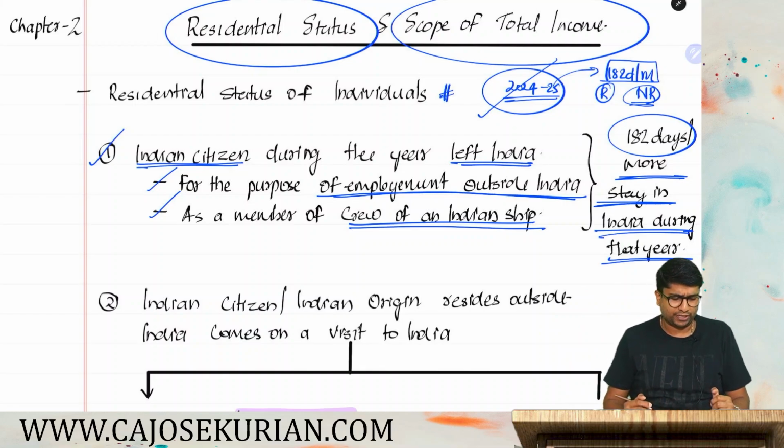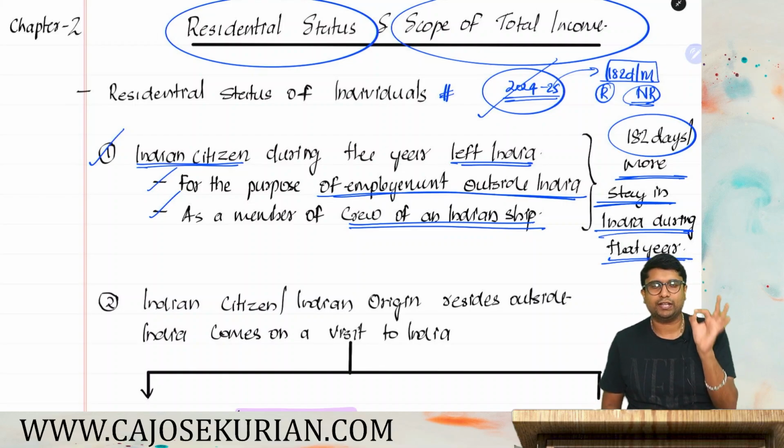Now, that is point number 1, residency status of individual. Indian citizen during the year left India for the purpose of employment outside India or as a member of a crew of an Indian ship. Only one thing, 182 days or more stay in India. That is the criteria that you have to check.